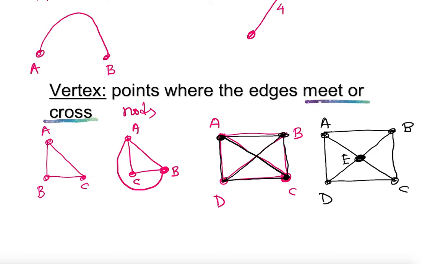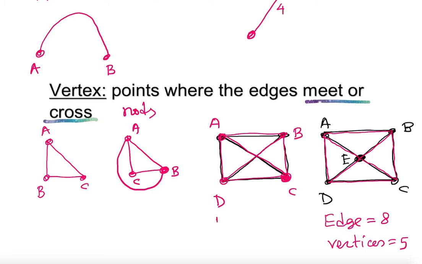Okay, so this is one edge, two, three, 4, 5, 6, 7, 8 edges. Clearly 8 edges. Vertex, well, I would say vertices actually. Vertices in this case is 5.